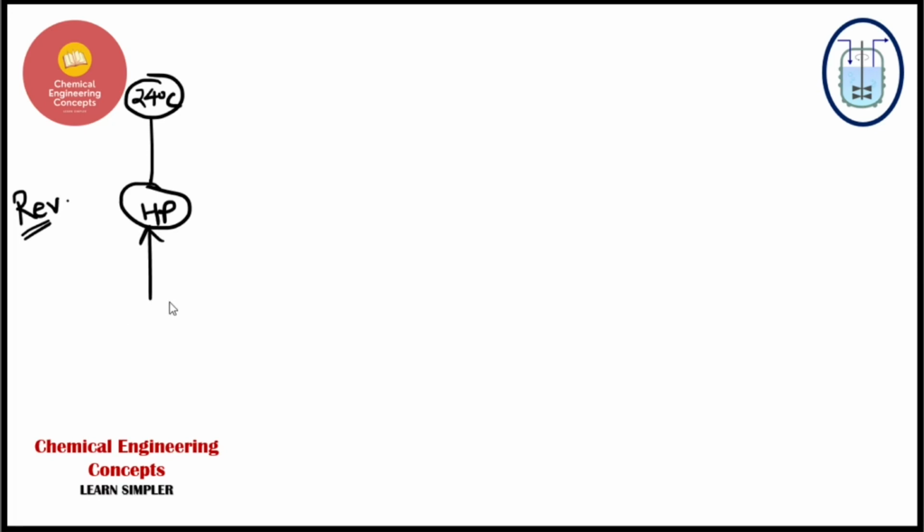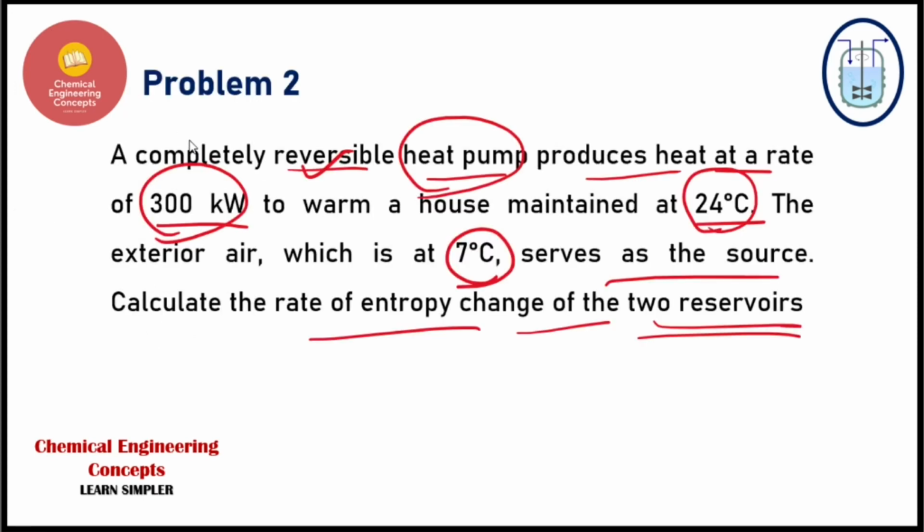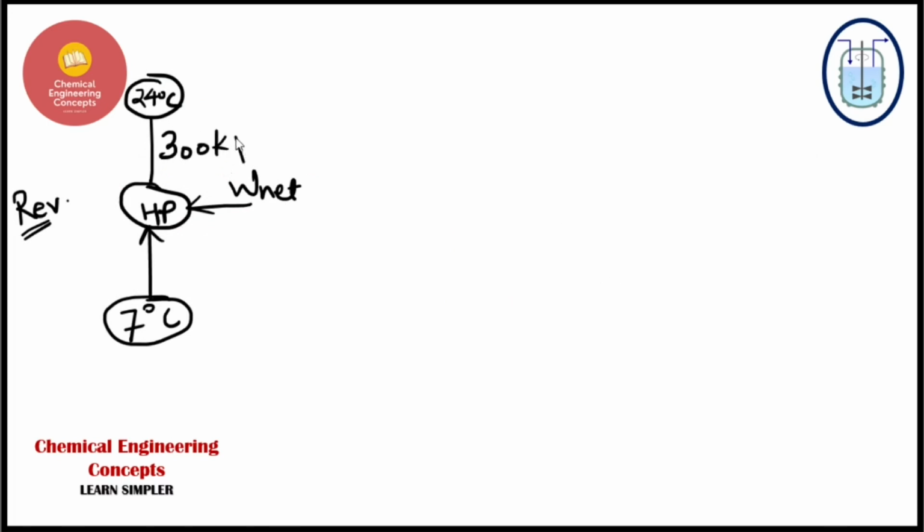It will draw the energy from the lower reservoir, that is the source, which is maintained at 7 degrees centigrade. According to the problem, there will be some net work done by this heat pump. It will give, let me just check if it is 300, yes, it is 300 kilowatts of energy which is given to the house. So this is the inside house and this is the surrounding, that is the outside environment. Here it will be QL, and this QH is given to you.